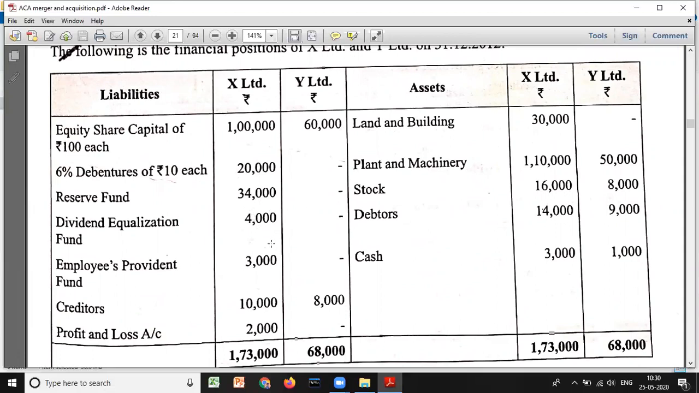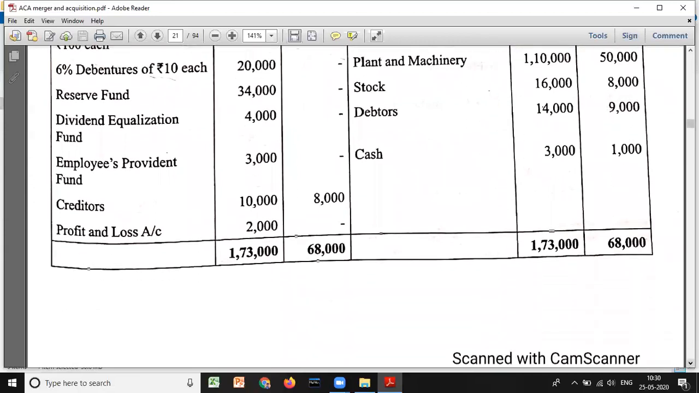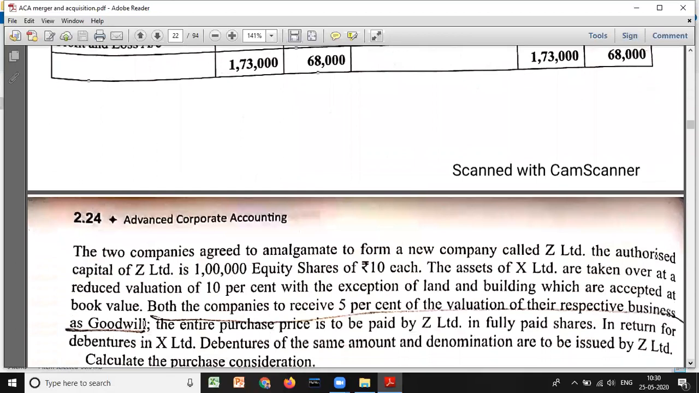4,000 nil, employee provident fund 3,000 nil, creditors 10 lakh 8,000 and P&L account 2,000 nil, land and building 30,000 nil, plant and machinery 1 lakh 10,000, 50,000, stock 16,000, 8,000, debtors 14,900 and cash 3,000, 1,000. Total it will be 1 lakh 73 and 68,000 respectively. Now,